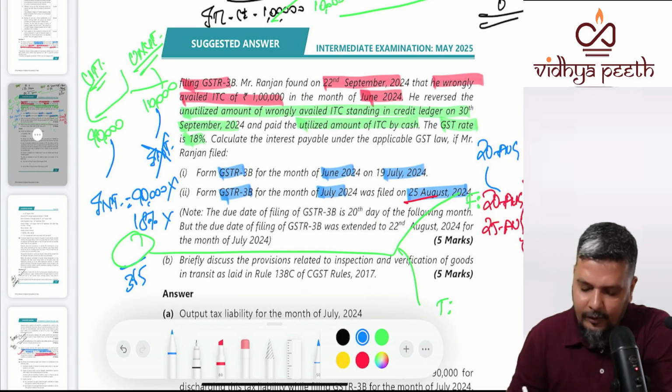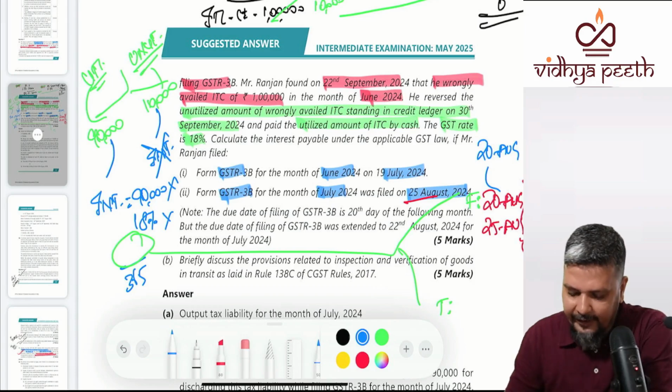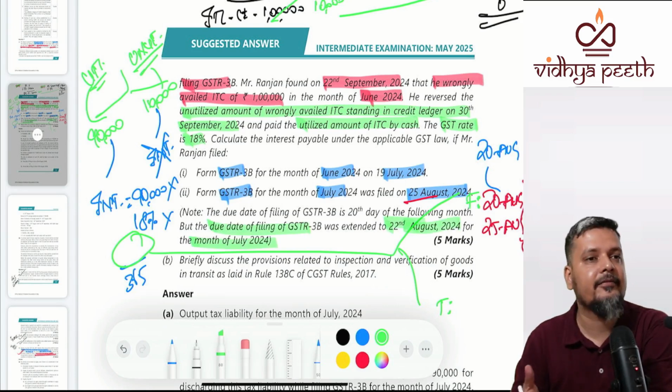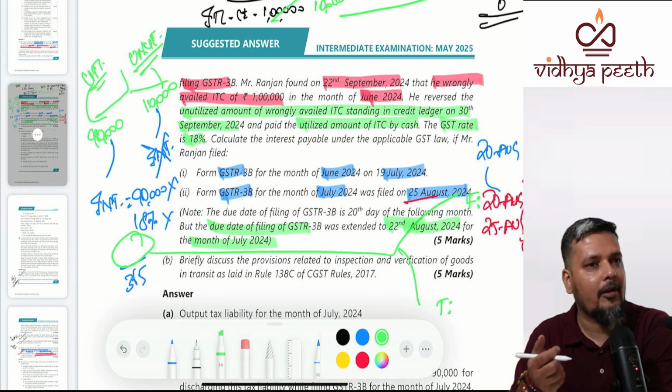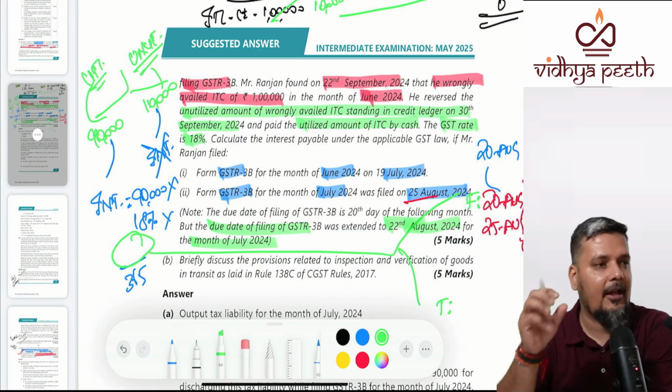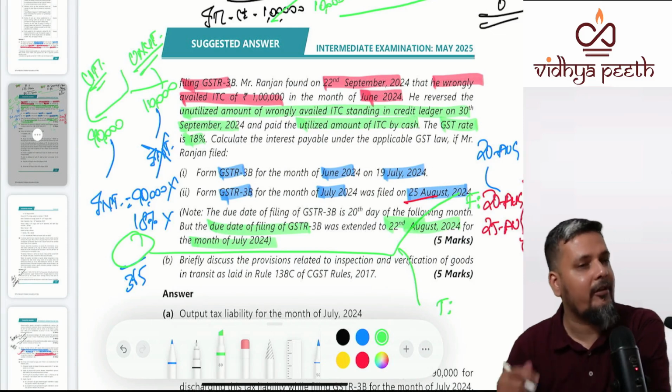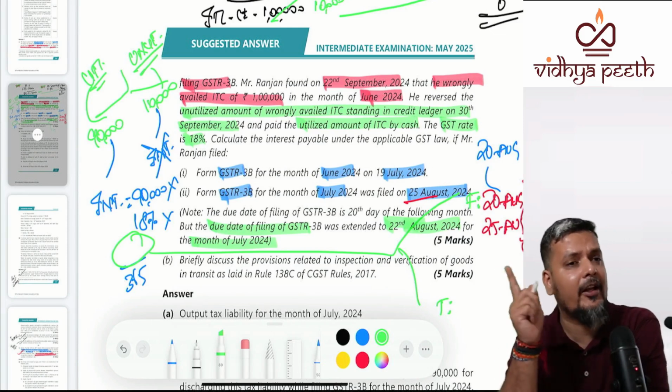Okay, so the due date for the July month is extended, we did not read that fact. It is given in the question that the due date is normally 20th, but for the month of July it is extended. Again, this gives a hint how reading entirely is important. I generally presume that everything is over. My understanding was fully right, but still marks would be lost because the question gives a hint that the due date of July is extended.